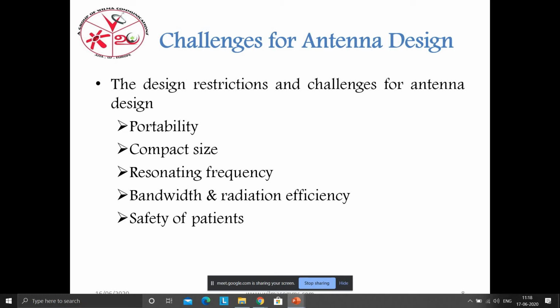Narrow band alone will be used in biomedical applications. And moving to the safety measures, the designed antenna should not be harmful to the human in any way, like the SAR value should be acceptable. We saw the bandwidth above, and it all comes under the safety measures. So, next slide.